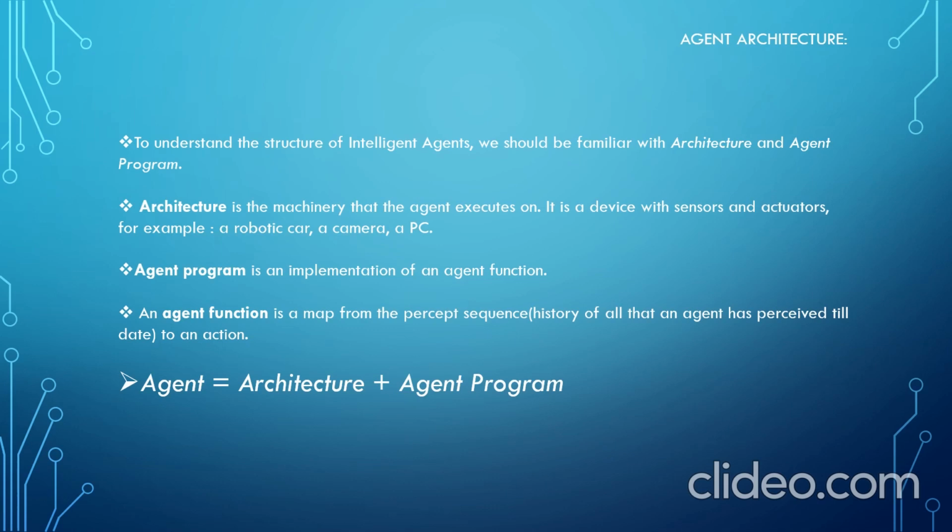Agent program is an implementation of an agent function. That means every agent has a pre-programmed function which defines how it works. That is the agent program. An agent function is a map from the percept sequence history of all that an agent has perceived to date to an action. Agent is a combination of architecture plus agent program. Without architecture or agent program, the agent cannot work.